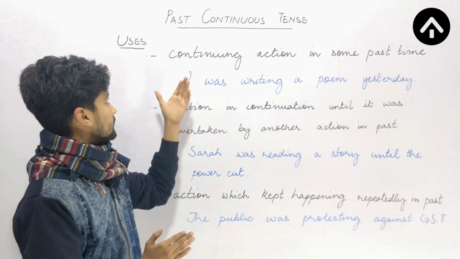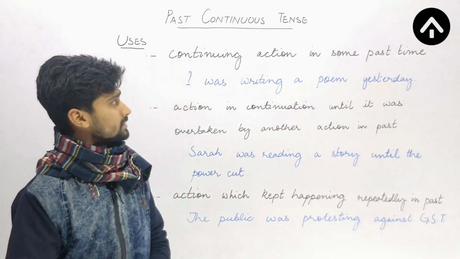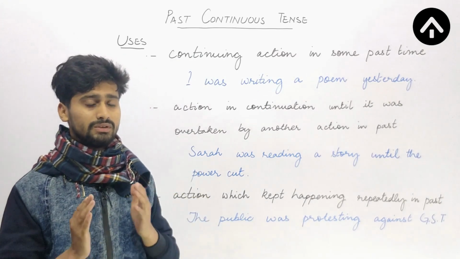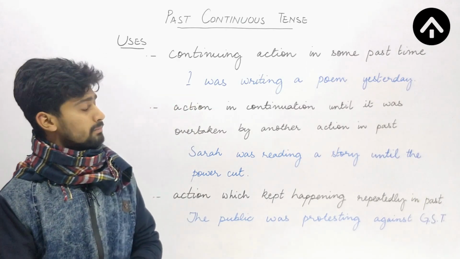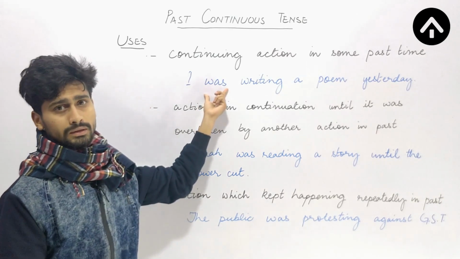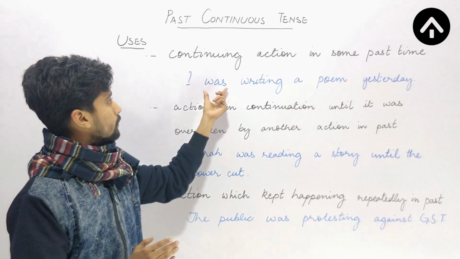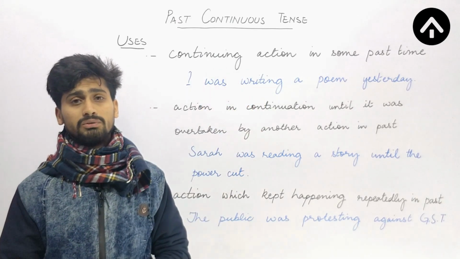Okay. So let's have a look at the first use, continuing action in some past time. So any action that was in continuation in past time. So this is one of the uses of this tense. Example, I was writing a poem yesterday. So here I have used was, that is one of the forms of be. Okay. So was writing. So with was, I am using the ing form of the verb.